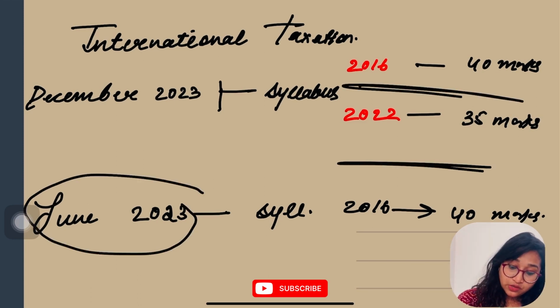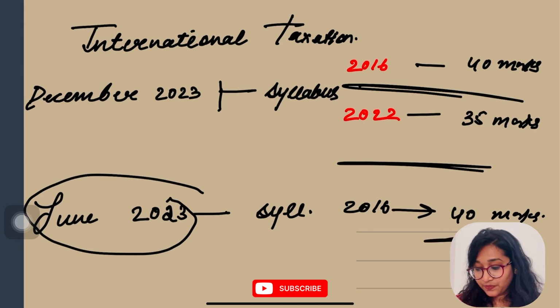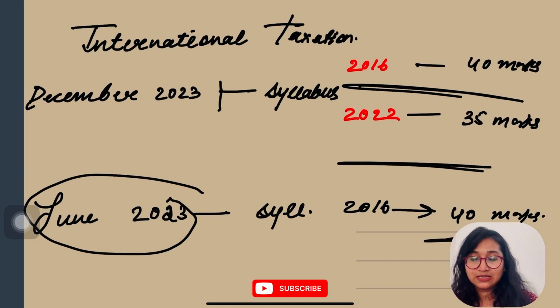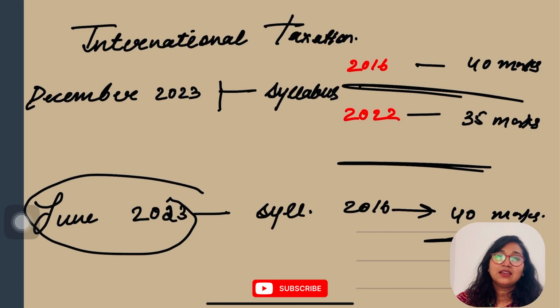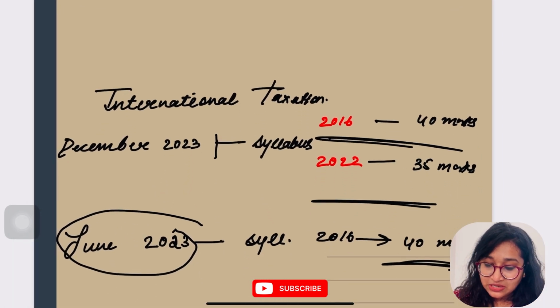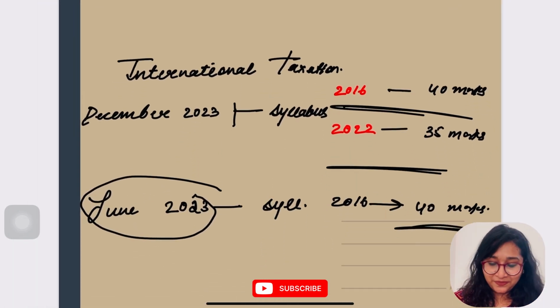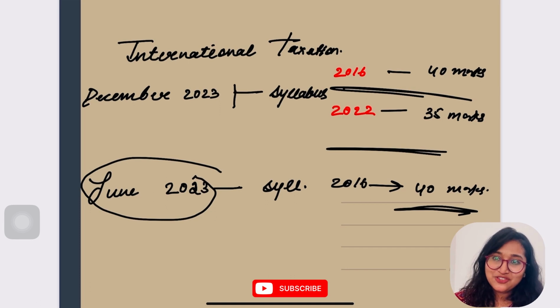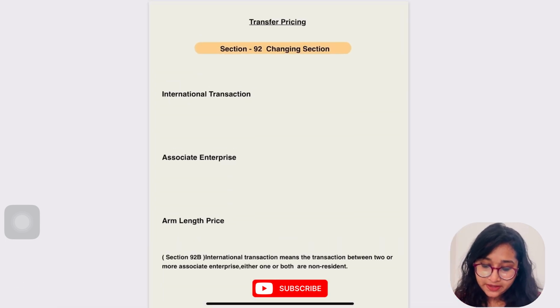And what about June 2023? Again 40 marks as per syllabus 2016. So from international taxation, we are getting a weightage of approximately 30 to 40 marks, which is no less. So I think we should definitely go for this topic first, right? Because it is very easy to understand and score in. Okay, so let's jump into the topic.